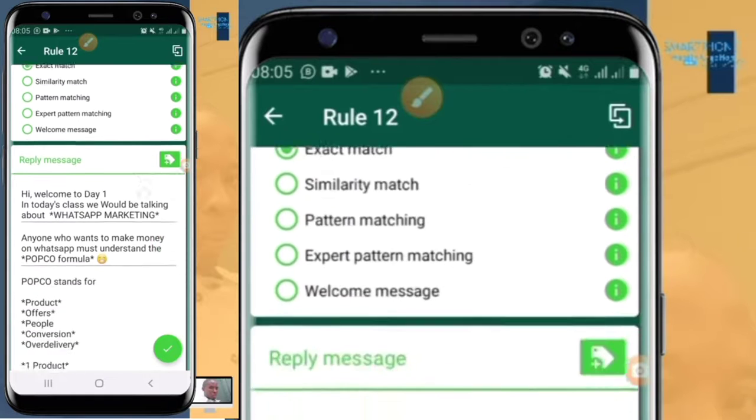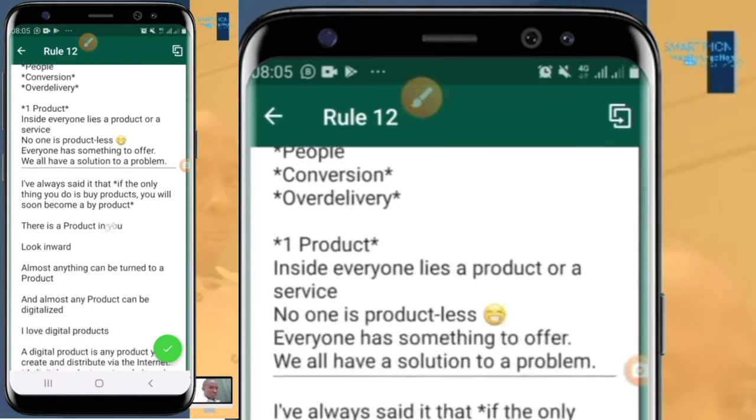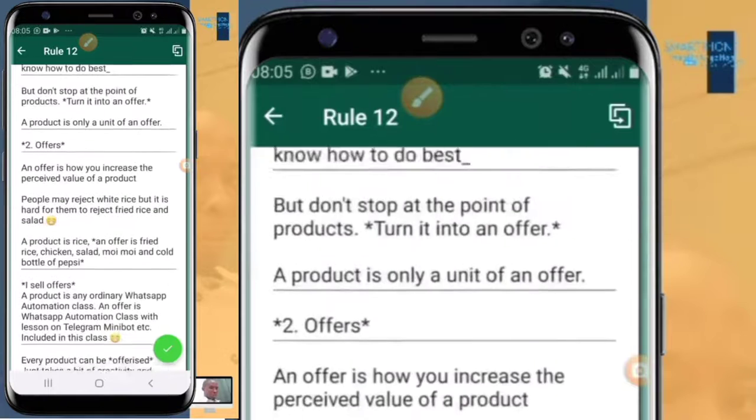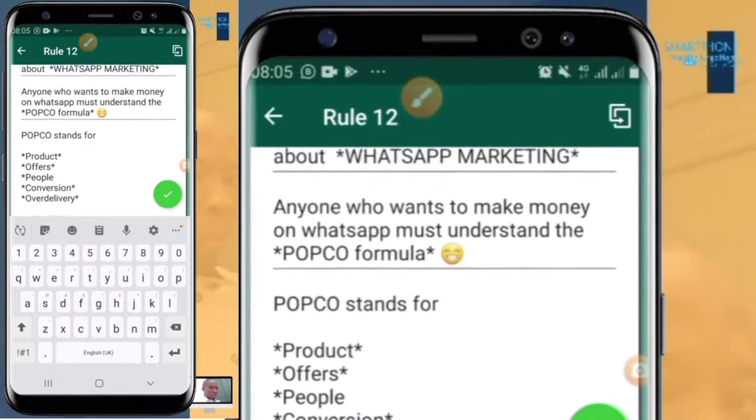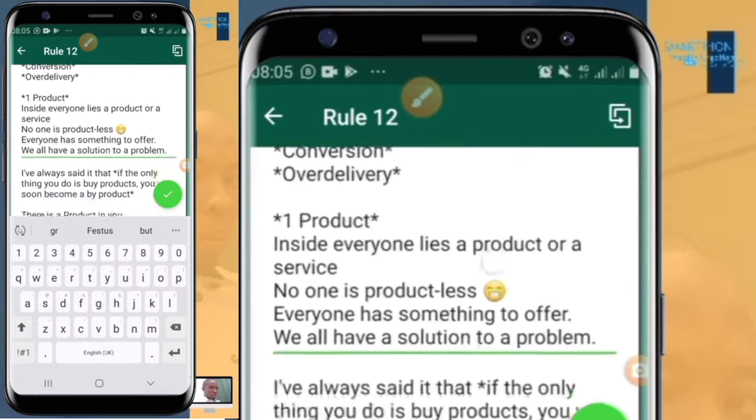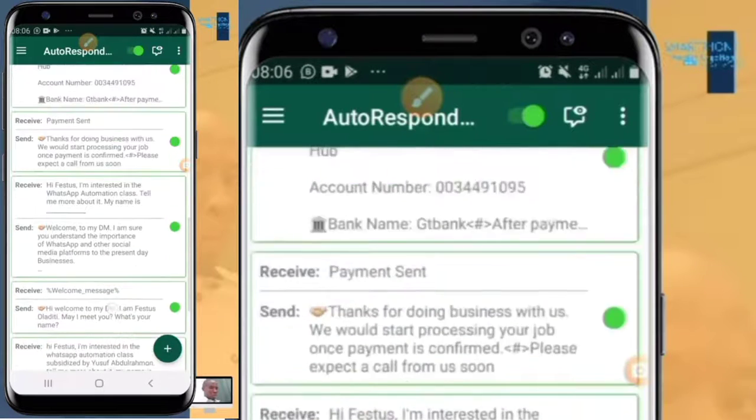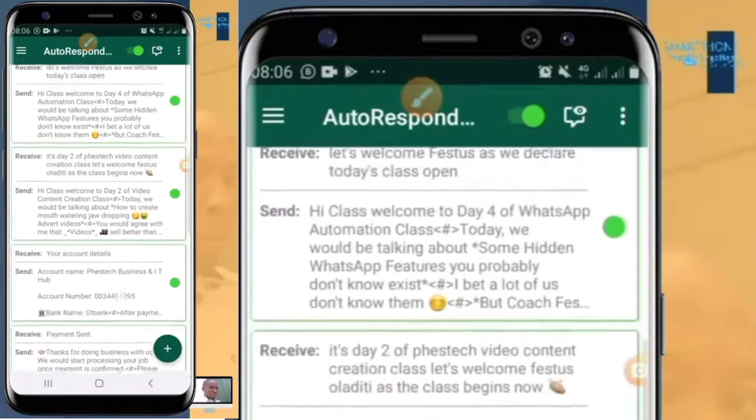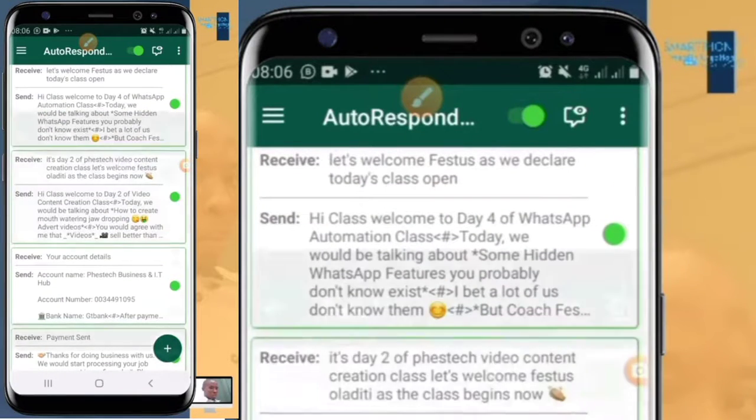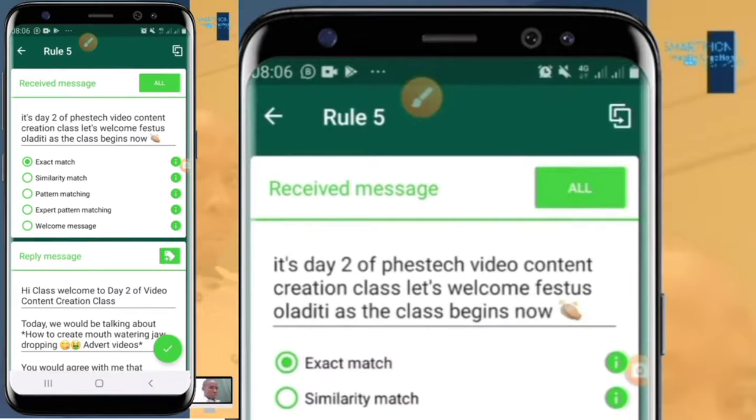You have already entered everything you want to teach them for the day, like what I have here. So you would have done the same thing for other classes too, like other different classes you want to teach. Let's say, for example, your second class is like mine here, video content creation class. You see, this one is saying it's day 2 of First Tech video content creation class.